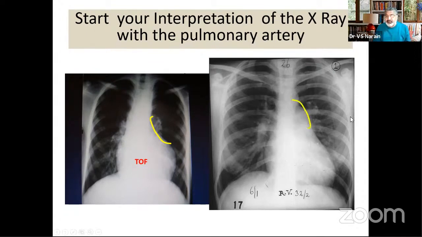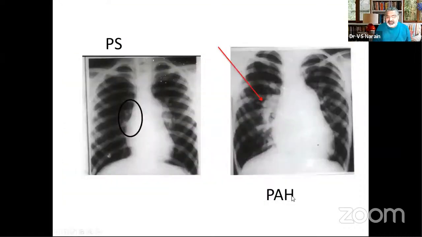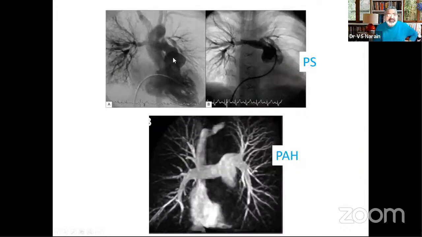On the other hand, if the main pulmonary artery segment is full, you are dealing with either a pulmonic stenosis situation or a pulmonary arterial hypertension situation. So then the next thing is to look at the right pulmonary artery. If the right pulmonary artery is present, this is pulmonary arterial hypertension. And if the right pulmonary artery is absent, it is pulmonic stenosis. Very simple. So this is how I would ask you to proceed. Look at the main pulmonary artery segment, present or absent; if present, PS or PH. Then look at the right pulmonary artery. If it is present, it is PH. Otherwise, it is PS.